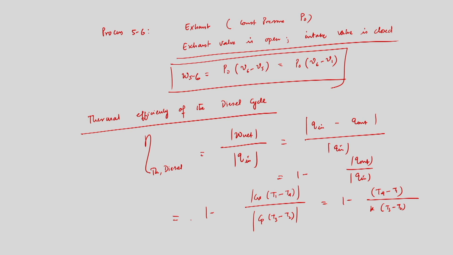The cut-off ratio is basically beta, so if I rearrange this term, eta thermal diesel equals 1 minus T4 minus T1 divided by K into T3 minus T2.